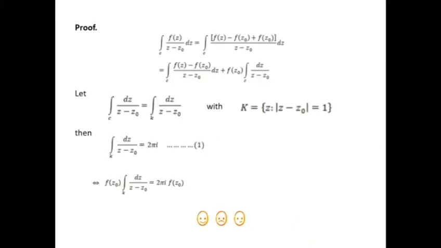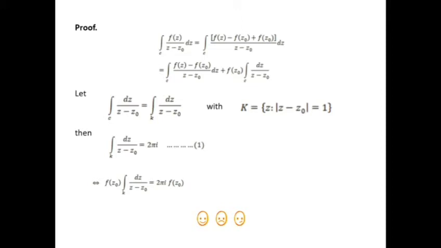The proof: the integral of f(z) over z minus z0 dz is equal to the integral of f(z) minus f(z0) plus f(z0), because minus f(z0) plus f(z0) is equal to 0, over z minus z0 dz, which equals the integral of f(z) minus f(z0) over z minus z0 dz plus f(z0) times the integral of dz over z minus z0.